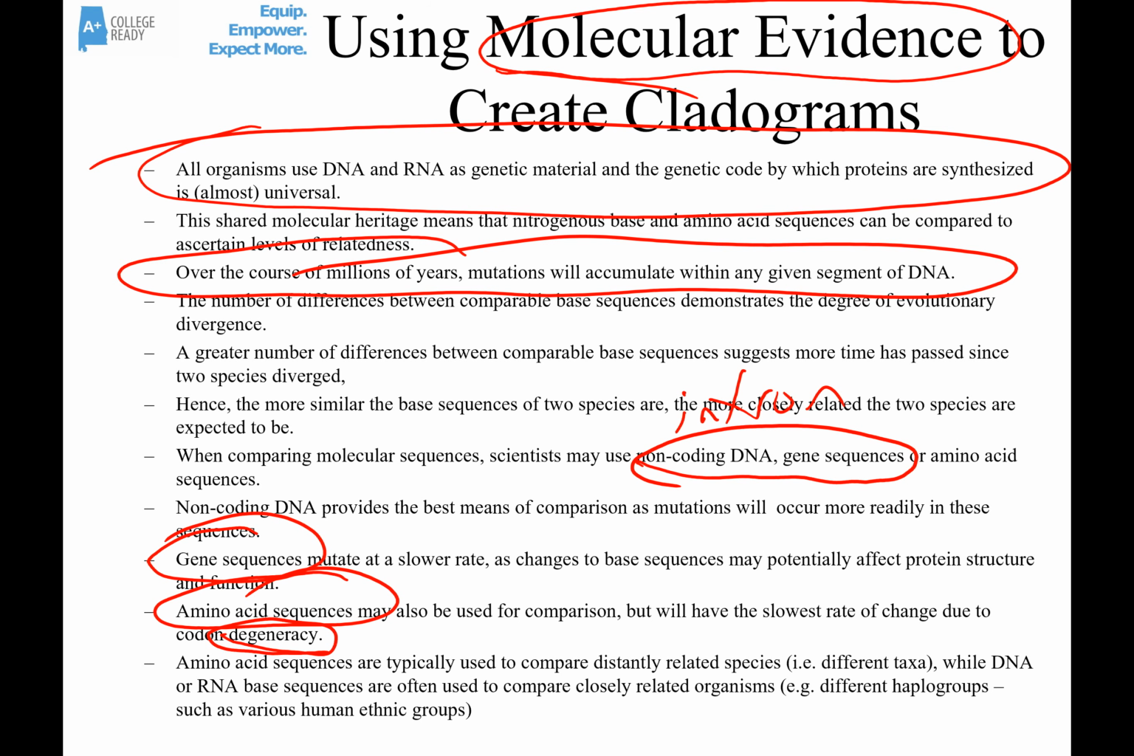So the best way to create a cladogram is to compare DNA sequences. More differences between the nucleotide sequences mean less related. Fewer differences mean more related. And again, you're going to do an activity in class where you build a cladogram based on both morphology and on molecular evidence. All right, that's it for our evolution discussion.